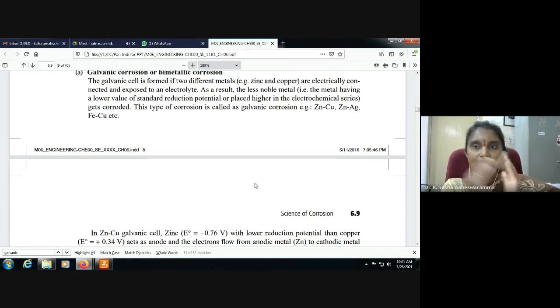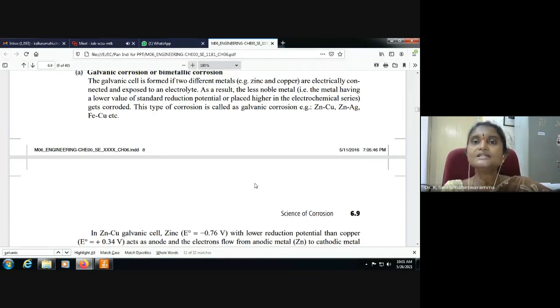Whenever two metals of different electrode potential are electrically connected and exposed to an electrolyte, a galvanic cell is formed.